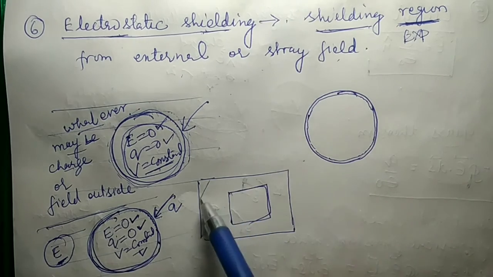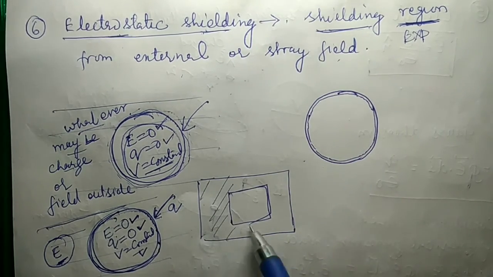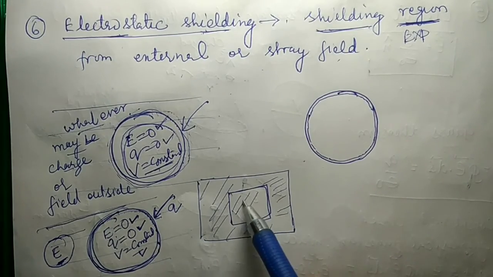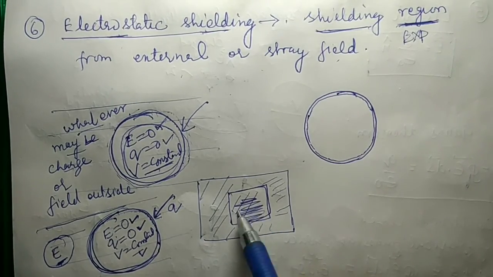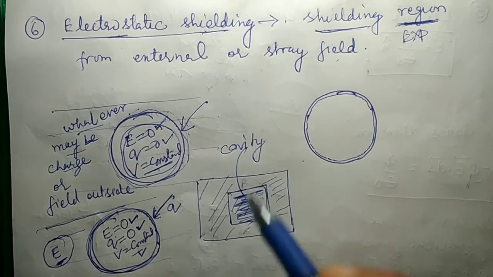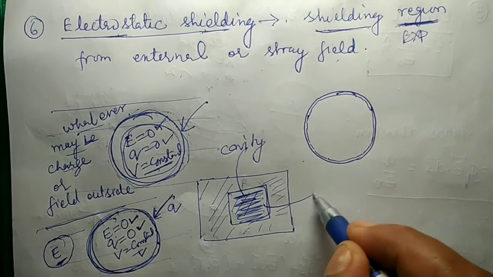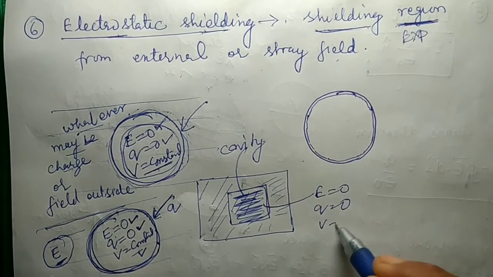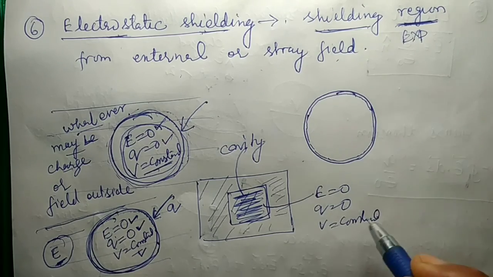Suppose this is your conducting body, and you have some cavity inside it. So inside this cavity, the electric field is also zero, charge is always zero, V is always constant.